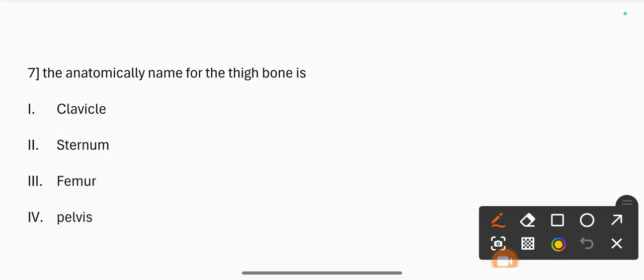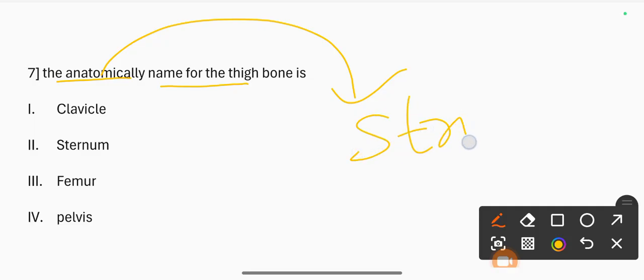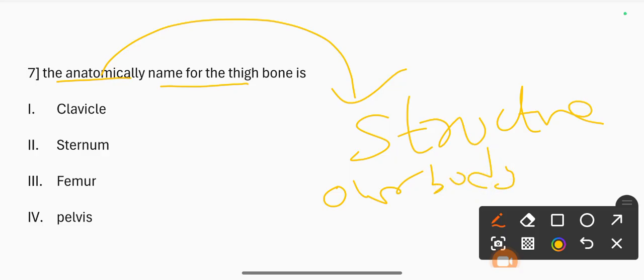Question number 7. The anatomical name for the thigh bone. Anatomical means relating to the structure of our body. 1. Clavicle. 2. Sternum. 3. Femur. 4. Pelvis. The correct answer is femur.